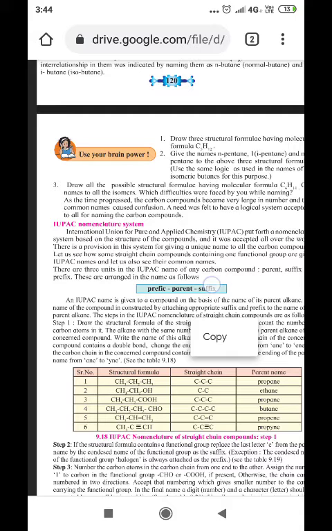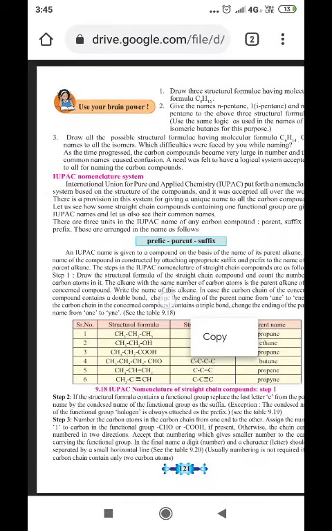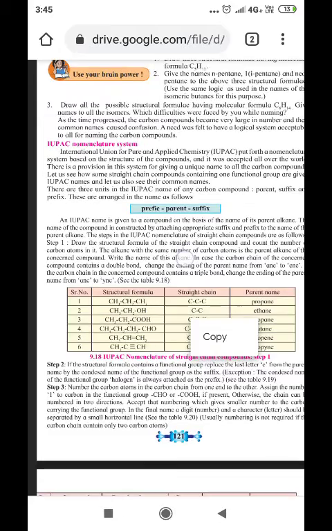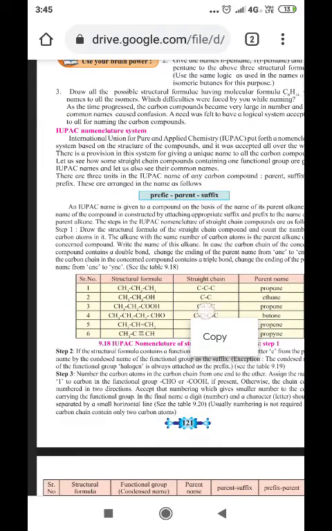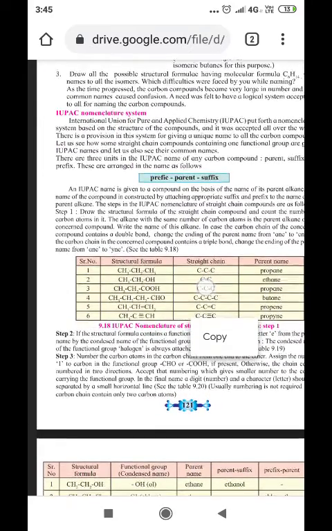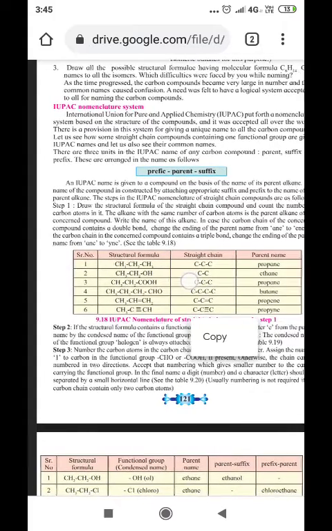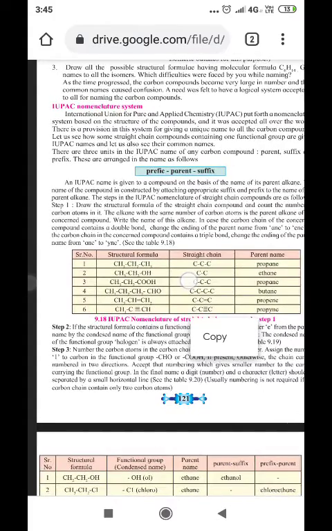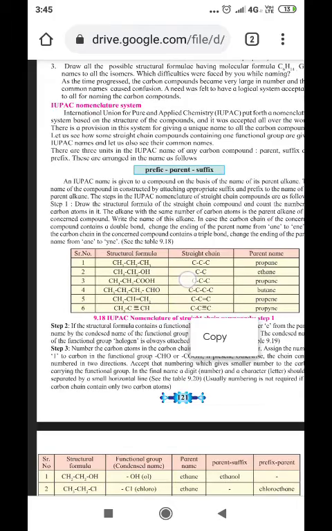As time progressed, the number of carbon compounds became very large, and their common names caused confusion. A need was felt to have a logical system acceptable to all for naming carbon compounds. Then a new system was found, and it was called IUPAC, whose full form is International Union of Pure and Applied Chemistry. This method of naming compounds was accepted by the whole world.